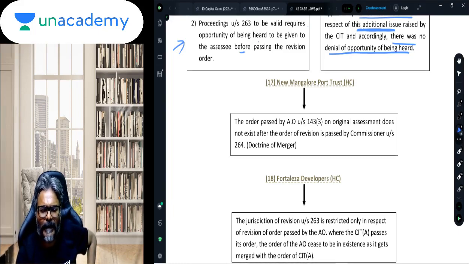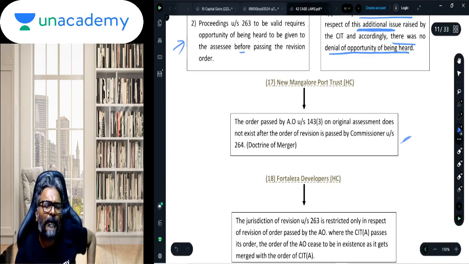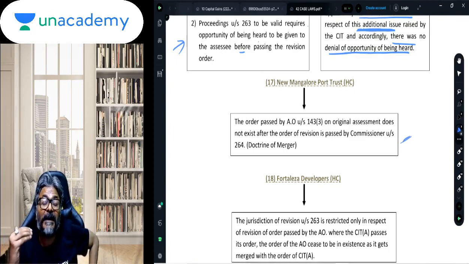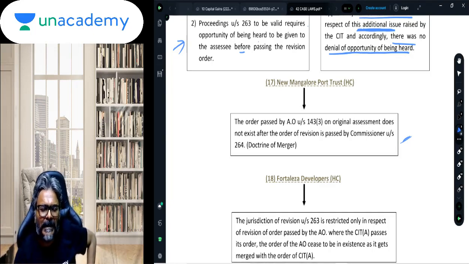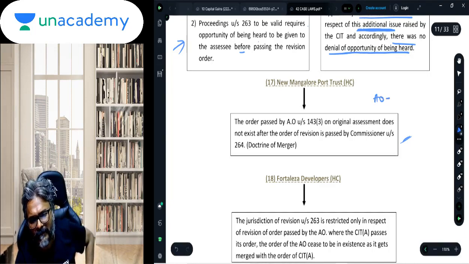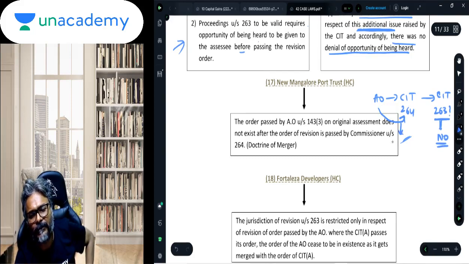Now, in the case of New Mangalore Port Trust, students, what happened was the AO's order was revised by the CIT under 264. So there was a revision under section 264 against the order of the AO. The question was whether, after this, the CIT can undertake 263, and the answer is no. Why could it not do 263? Because after the revision under 264, the AO's order ceased to exist.